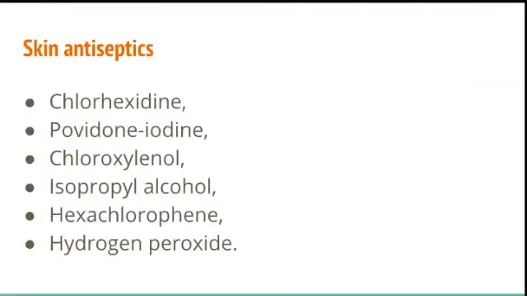The next part in the short essay question is skin antiseptics. They told you to list down the disinfectants which are used as skin antiseptics. There are a few reagents which we use as sanitizers or hand washing solutions. That is chlorhexidine, povidone iodine, chloroxylenol, isopropyl alcohol, hexachlorophene and hydrogen peroxide. So these are some of the skin antiseptics that come under disinfectants.